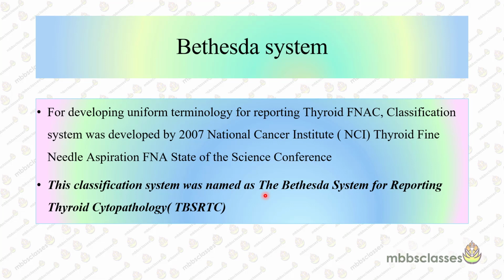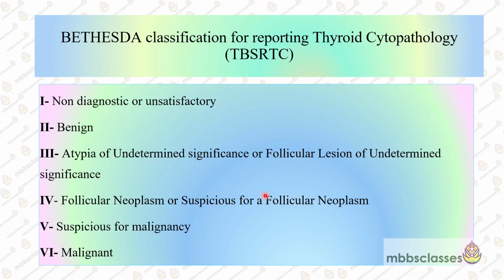So for developing uniform terminologies, to resolve the clarity issue which was present from the pathology to the clinicians, for the clarity of the communication, the Bethesda system was introduced. And nowadays all the thyroid FNACs are reported as per the Bethesda system. According to the Bethesda system, the thyroid cytopathology is reported from Bethesda 1 to Bethesda 6, depending on the cytological features.